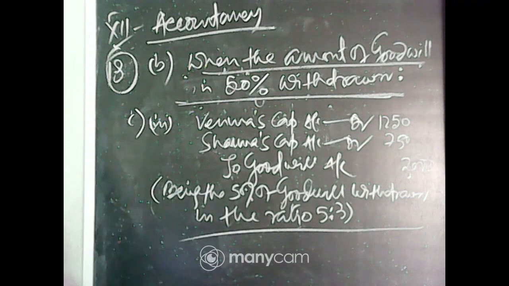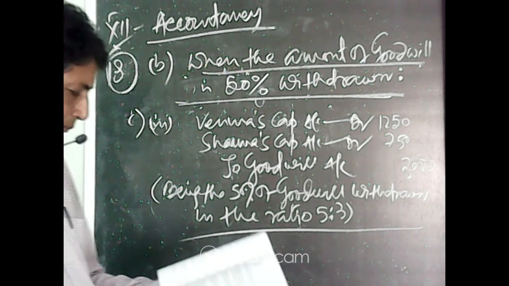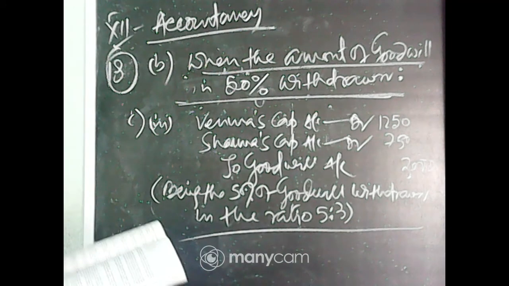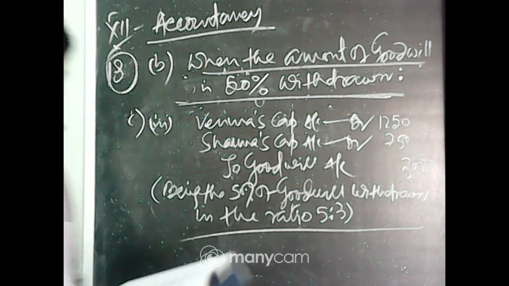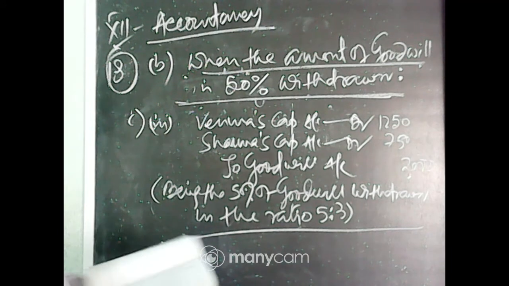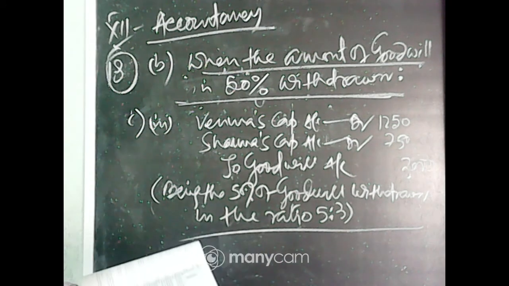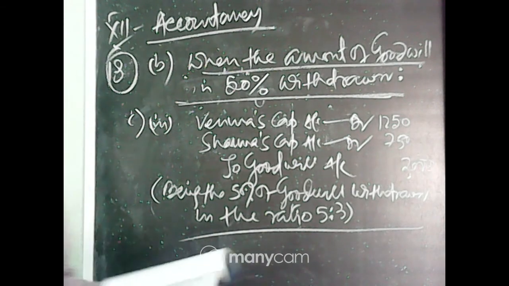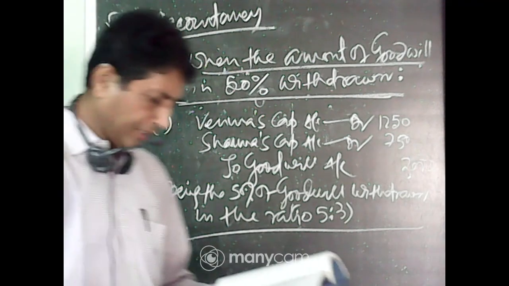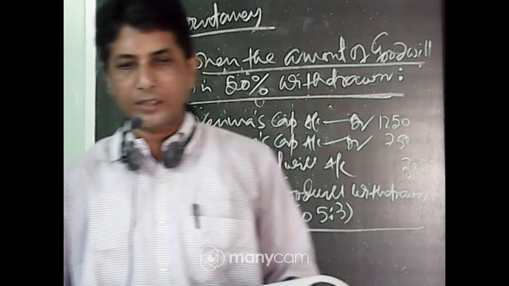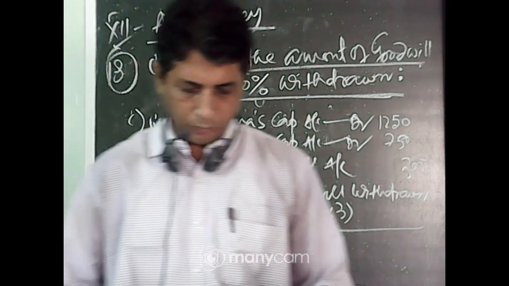Now next problem 19. Same page number 169 in your NCERT books. Problem number 19. A and B are partners in a firm sharing profits and losses in the ratio of 3:2. They decided to admit C into partnership with 1/4 share in profits.